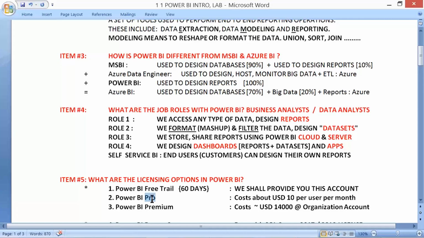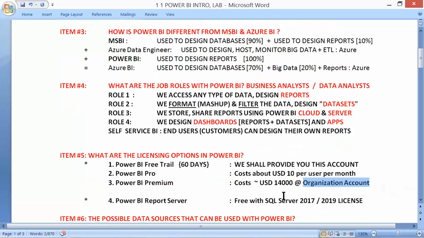And Pro, wherein you will have about 10 GB of space in the cloud to store your reports and data sets, costs about $10 per user per month. Power BI Premium is 14,000 INR, per organization account.